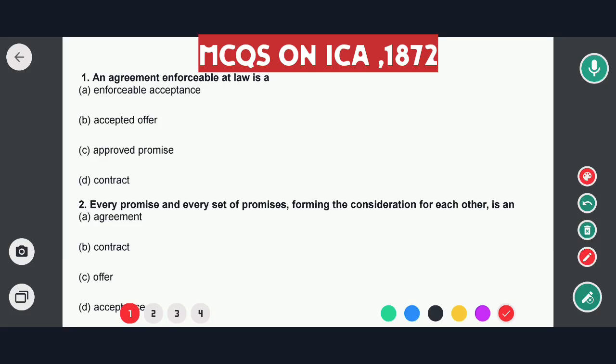Today we will solve the top 50 MCQs on the Indian Contract Act 1872. If you are preparing for the All India Bar Examination this year, this video lecture will be very helpful for you all.